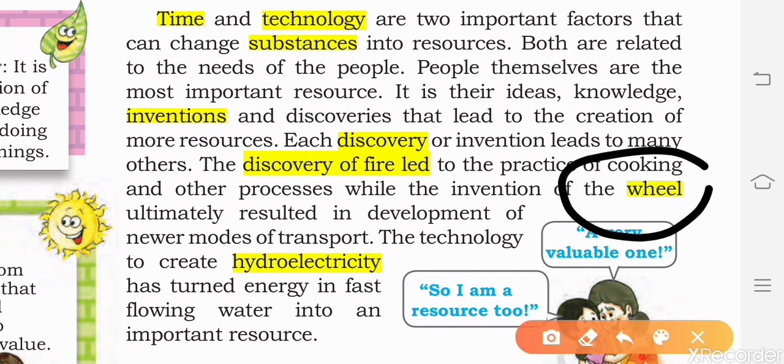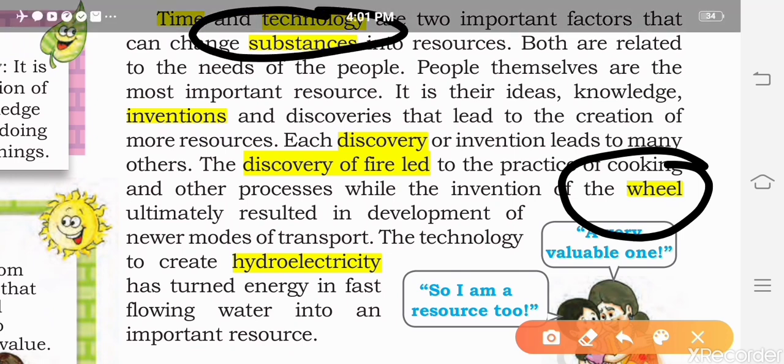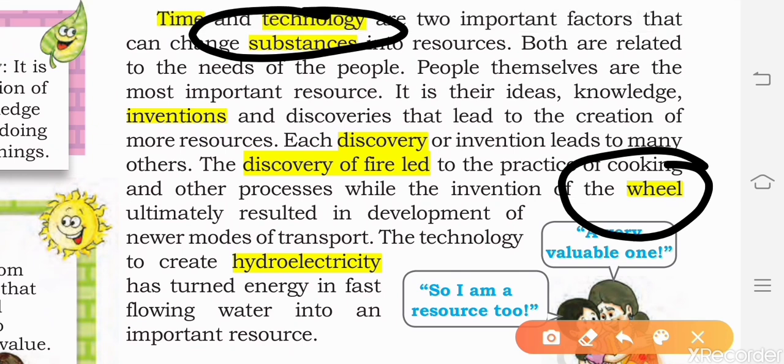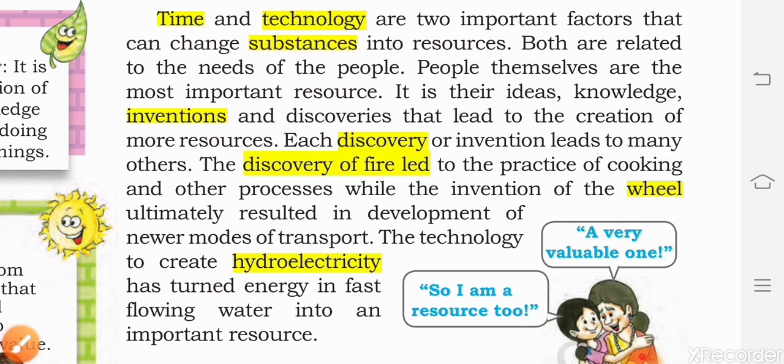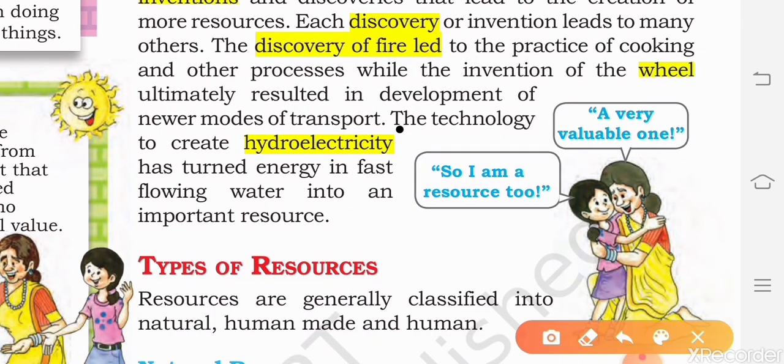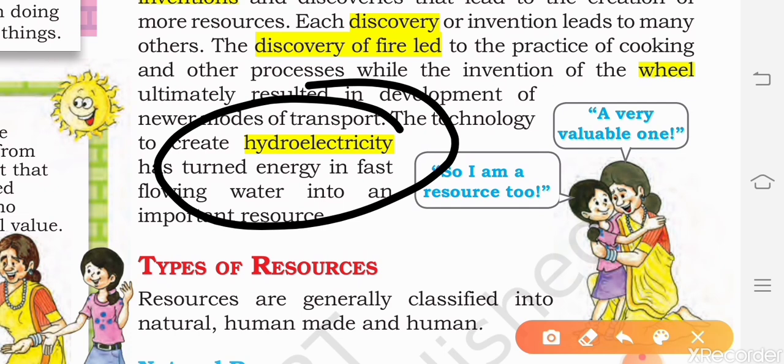Let's discuss the second example: the invention of the wheel. A wheel is just a wooden block, but when we applied our technology, did some invention, and applied our knowledge and skill on this wooden block, it was converted into a wheel. This wheel was attached to a cart and became a very useful resource in transportation. Now the third example: hydroelectricity. This is simply falling water from a height. We use turbines there and convert this moving energy into electricity.